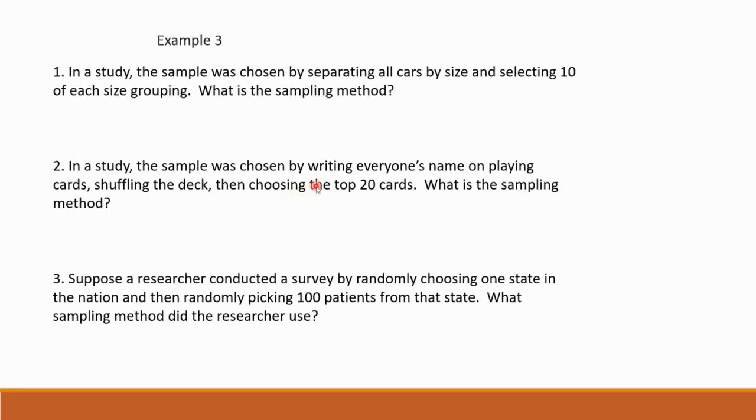Notice that everyone in that deck is equally likely, right? It's shuffling the deck. So that would be a simple random sample. That would be a simple random sample here, because everyone is equally likely, right? Think about the other example we did last time, where they put everyone's name on paper, put it in the bin, and shuffle it up so everyone is equally likely. That's the case here. When forming the sample, everyone is equally likely.